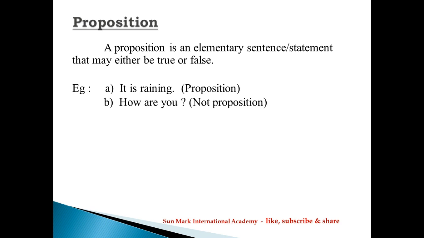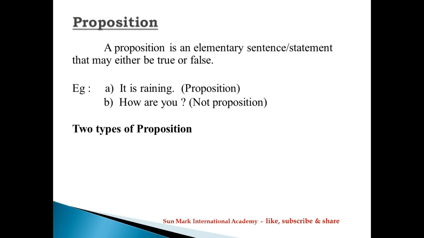Second one, how are you? It is not a proposition. How are you returns a statement like I am okay, I am not okay, I am fine, like that. So it is not a proposition. So proposition means it's a simple statement, it returns true or false.